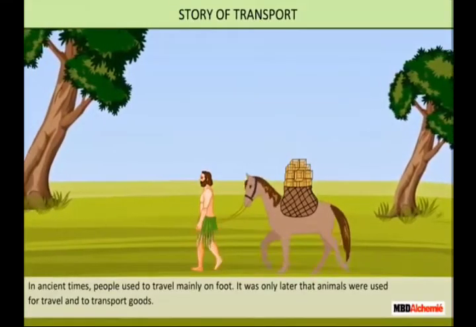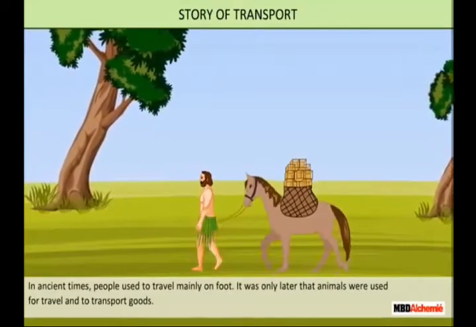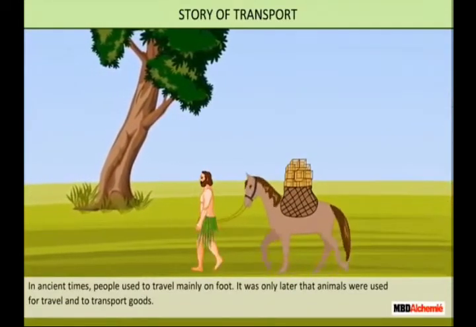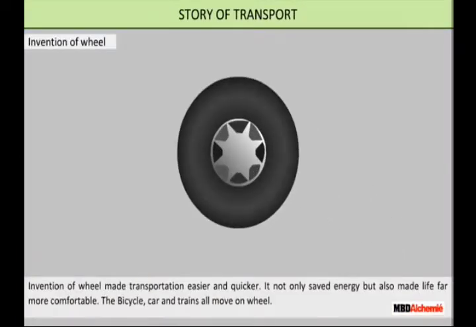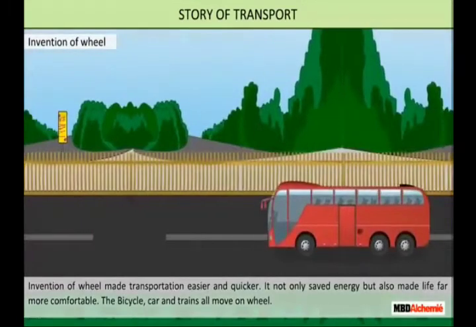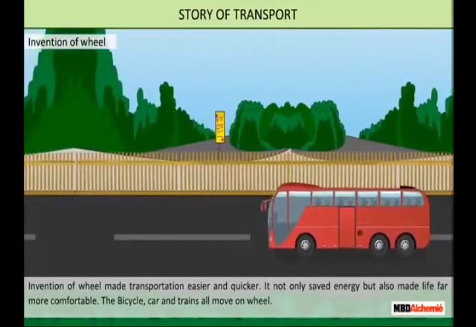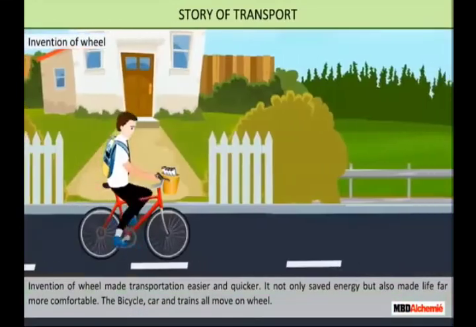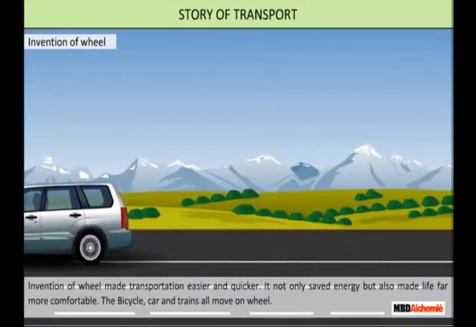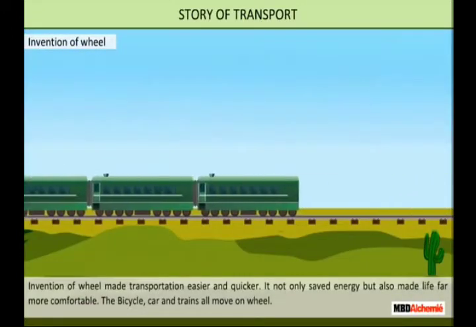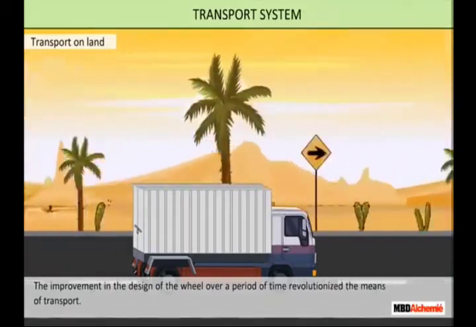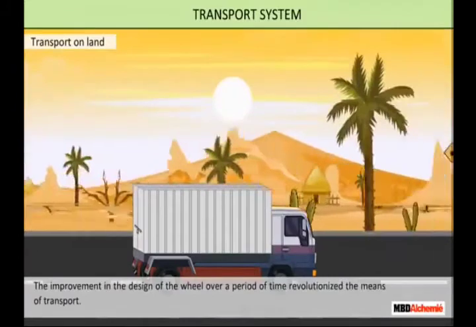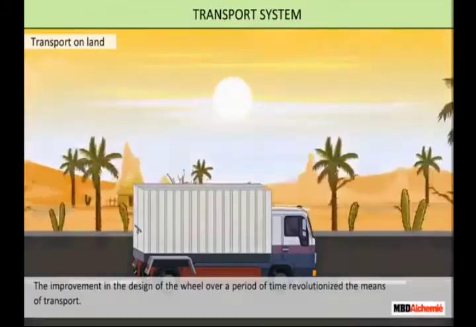In ancient times, people used to travel mainly on foot. It was only later that animals were used for travel and to transport goods. The invention of the wheel made transportation easier and quicker. It not only saved energy but also made life far more comfortable. The bicycle, car, and trains all move on wheels, right? So that is a betterment of life. The improvement in the design of the wheel over a period of time revolutionized the means of transport.